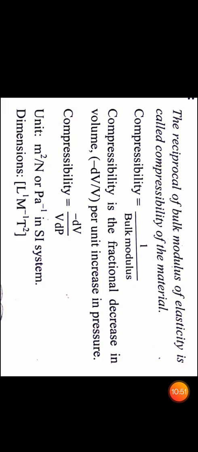Therefore compressibility is the fractional decrease in volume, that is minus delta V upon V, per unit increase in pressure, delta P. The unit of compressibility is meter square per Newton or Pascal inverse in the SI system. The dimensions of compressibility are L^1 M^-1 T^2.